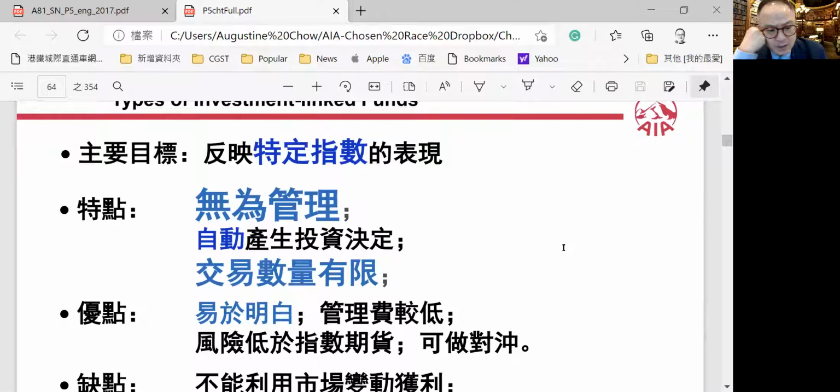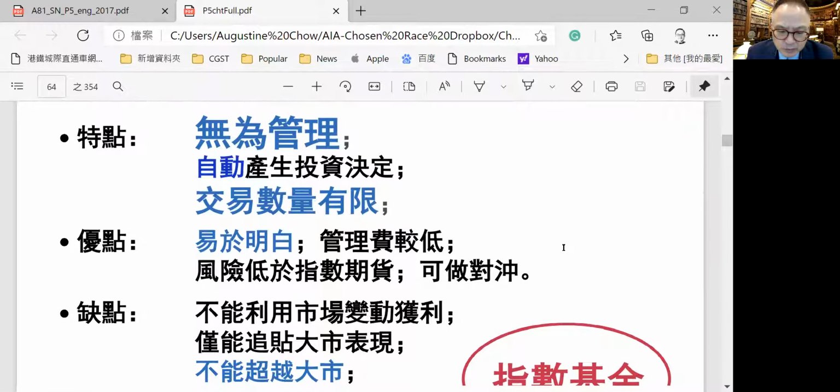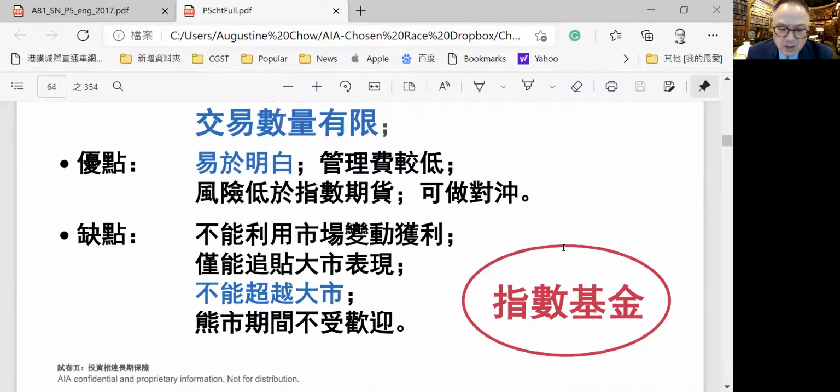Index funds. Index fund will just invest in, for example, Hang Seng Index, and there are not many of this. Hang Seng Index or the financial index is easier to understand because if you know the Hang Seng Index, you will know how much you're making or returning. And the administration fee is lower, and you can hedge it with the other securities.